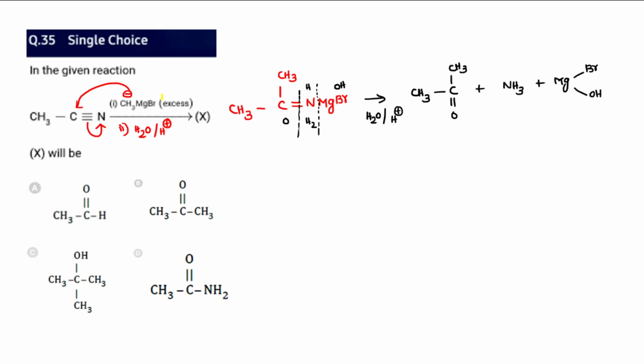And 35, in the given reaction C6H5CN, CH3 generally has a negative charge, due to the nature of that alkyl group. So it attacks that carbon, and there will be movement of N. So automatically it undergoes hydrolysis. The hydrolysis is shown here. It undergoes reaction with two water molecules, H2O and another H2O, written something like this. So it forms acetone, CH3COCH3, plus ammonia and then MgBrOH. So the correct option that it matches is B.